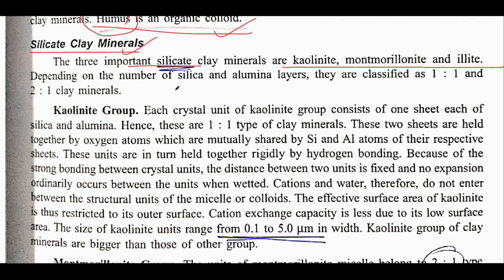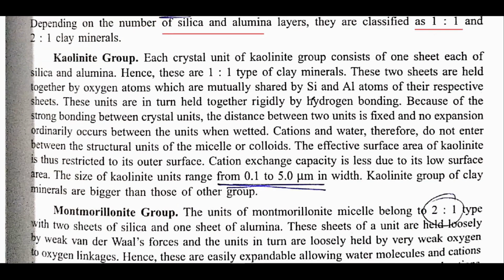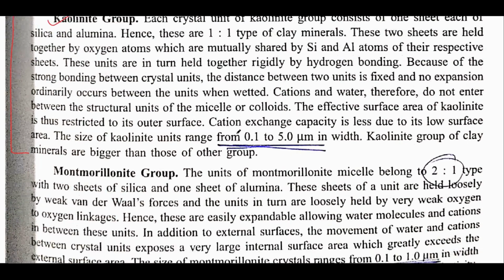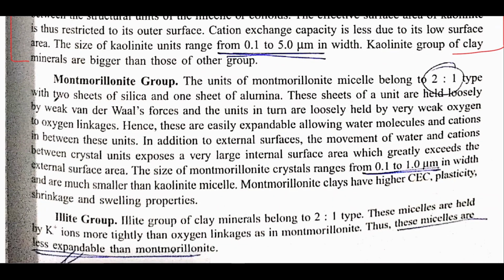They can also be classified based on silica and alumina layers, that is, 1:1 and 2:1 types. Each and every line of this paragraph is very important, and one must go through it. In this video, go through this part yourself, to see what the kaolinite, montmorillonite and illite groups are.